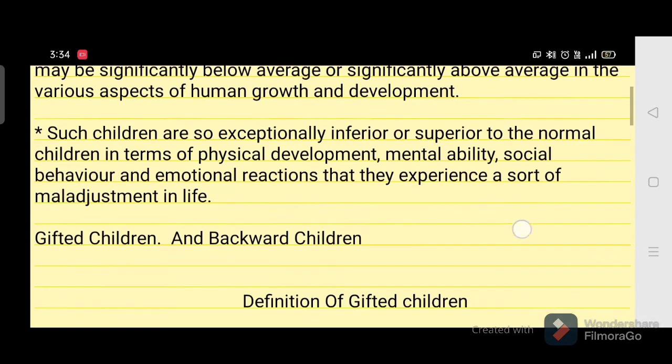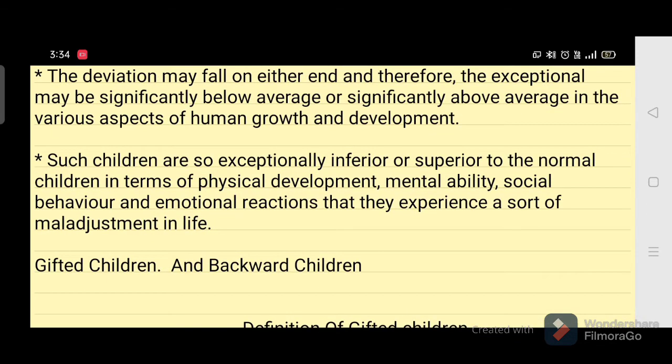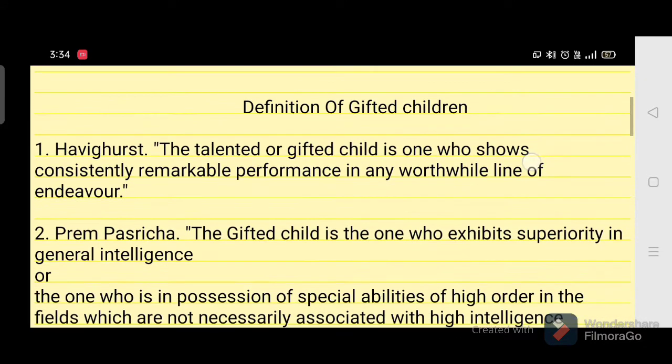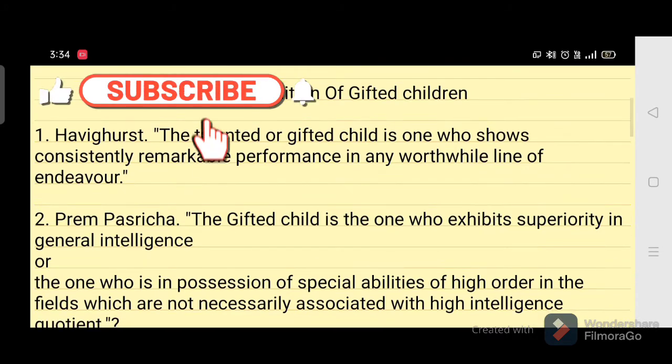So those children who show a superior performance than normal are called the gifted children, and those children who show their performance below the average are called the backward children. Today, let us discuss the gifted children. Let us see the definition of gifted children.